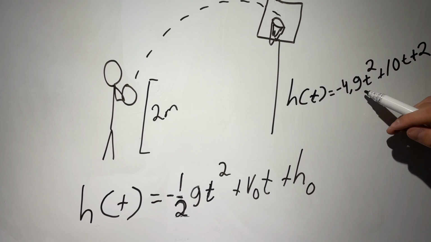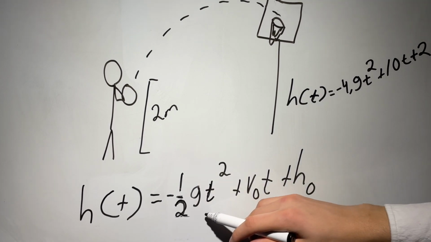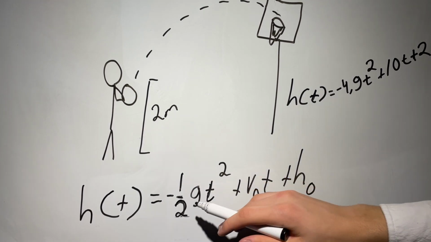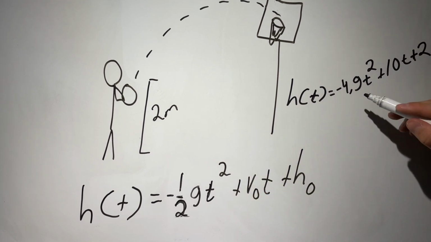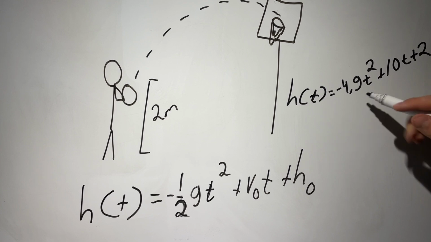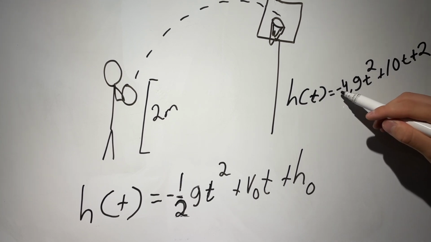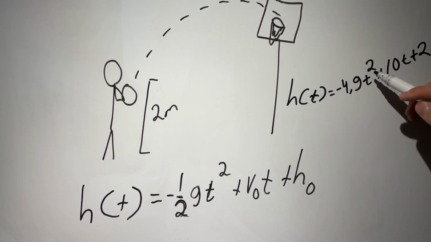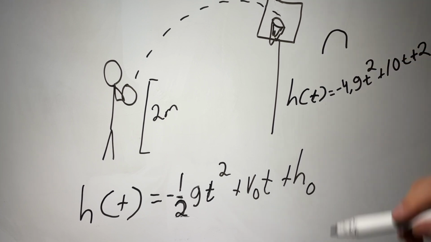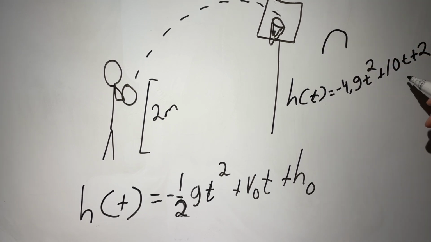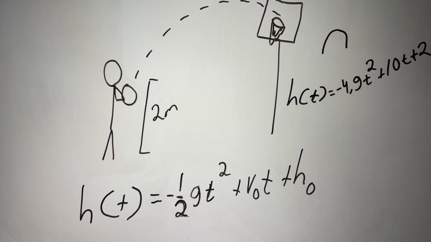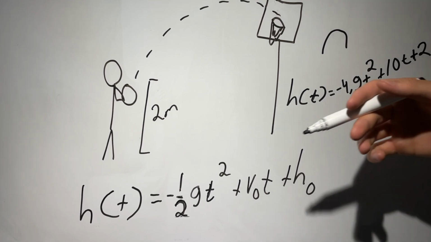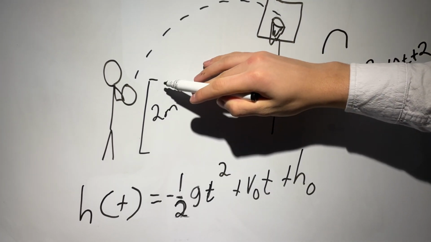This minus 4.9 comes from the original equation, where the t is just time, the squared is part of the function, and because it's minus and it's squared, it becomes a frown parabola. This 10 right here was just the upward speed. And this plus 2 is just a constant, like where we start from.